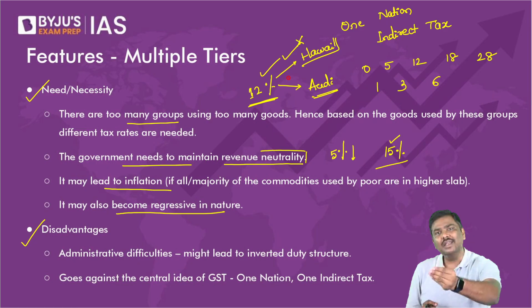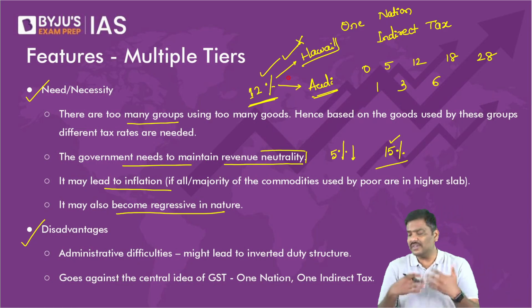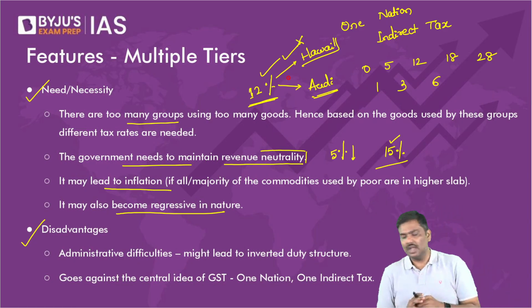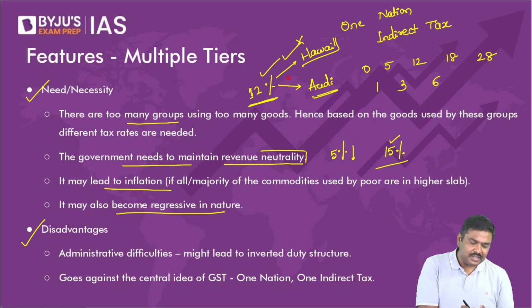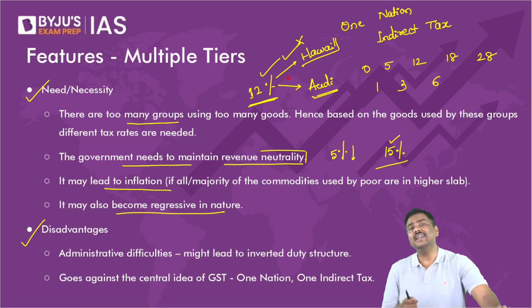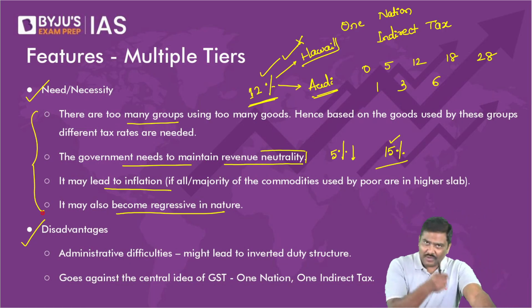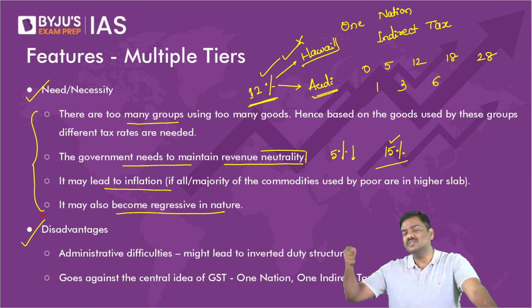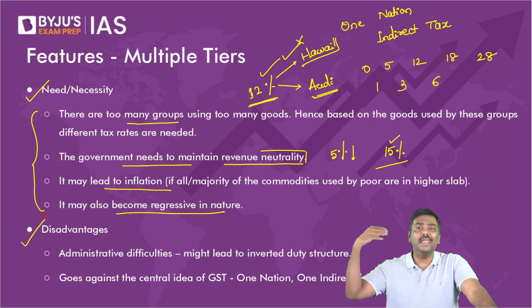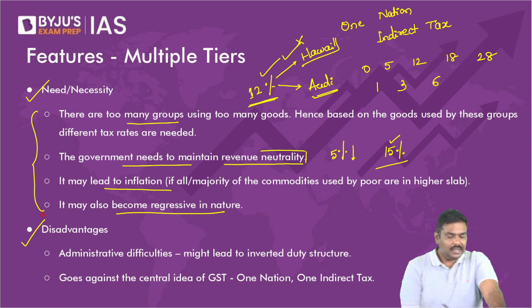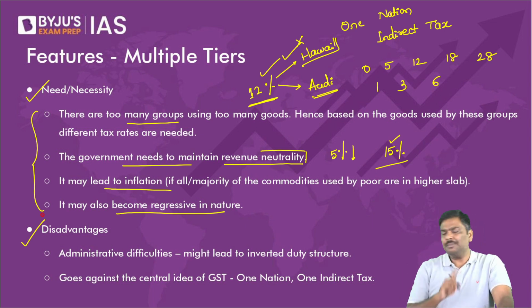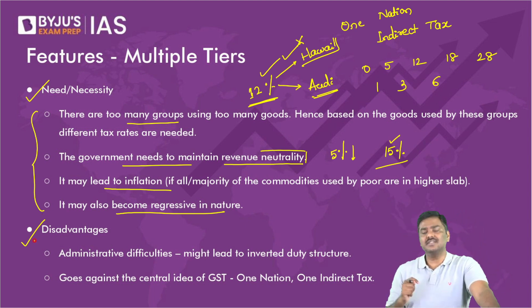It might become regressive in nature. More regressive in nature, it can happen. Okay. So these are some of the reasons why the Government of India decided not to have a single rate of GST, but to have multiple rates of GST. Right. Next, if you have multiple rates of GST, what are the concerns then?